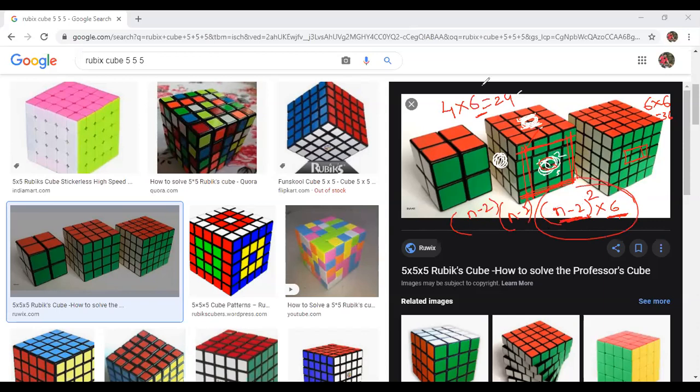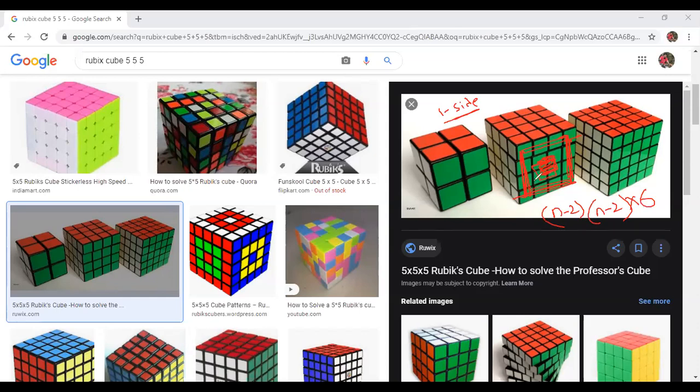I will just repeat once again, guys. Listen very carefully. I want to find out the number of cubes that are one side painted. One side painted means these 4 cubes I want. If I want to get these 4 cubes, first of all, I will eliminate the first row and I will eliminate the bottom row. That means out of n, I am eliminating 2. Similarly, if I want to go to the middle, I need to eliminate the left one and the right one. So I need to eliminate one more 2 from the n. Then out of the total area, I am removing this one, this one. That means I will be left with only the middle area. Like that I have to do it 6 times, because each side I have to do the same process.